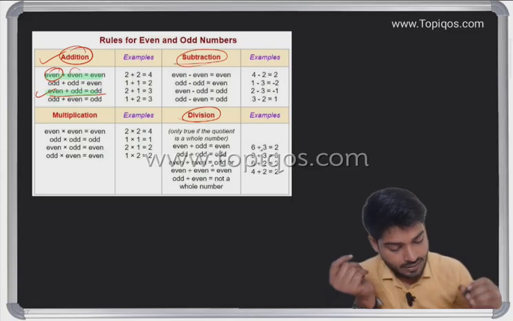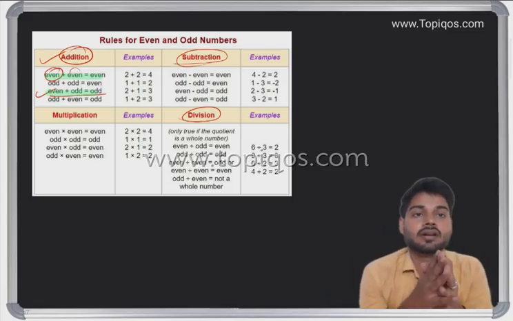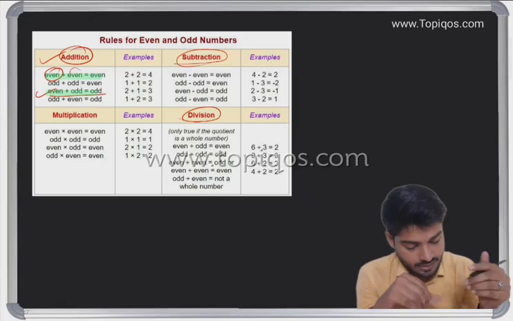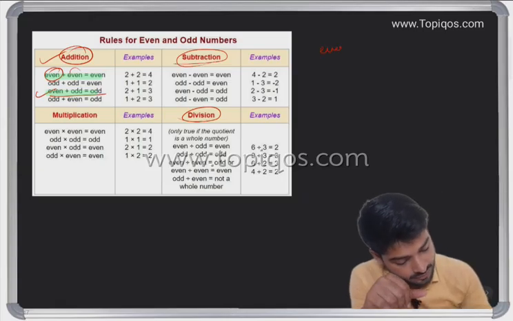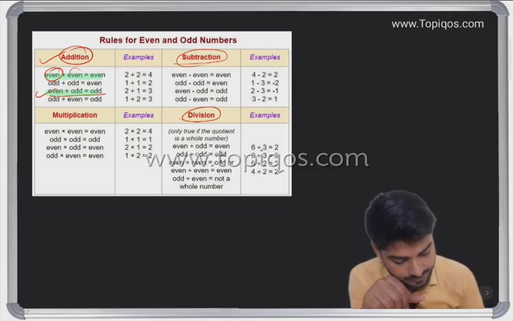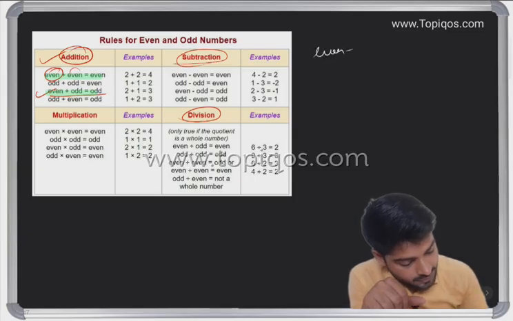Now in the case of subtraction, even minus even is going to be even again.